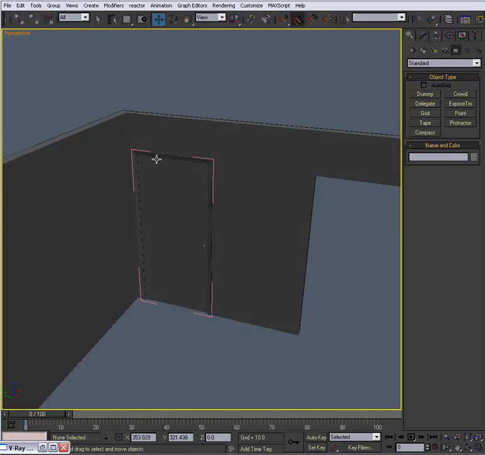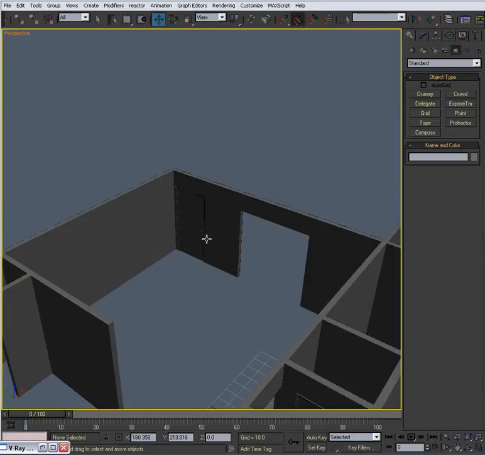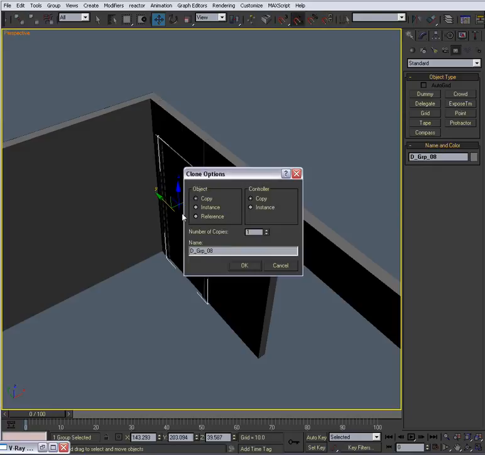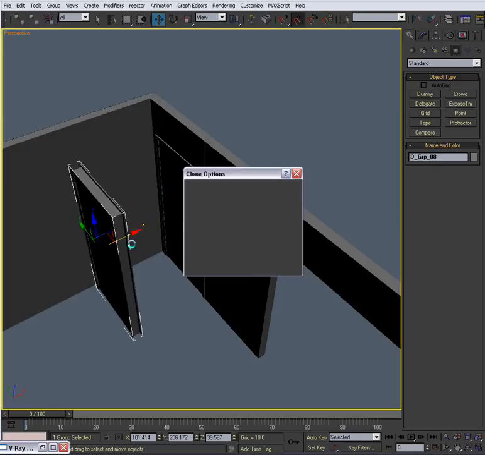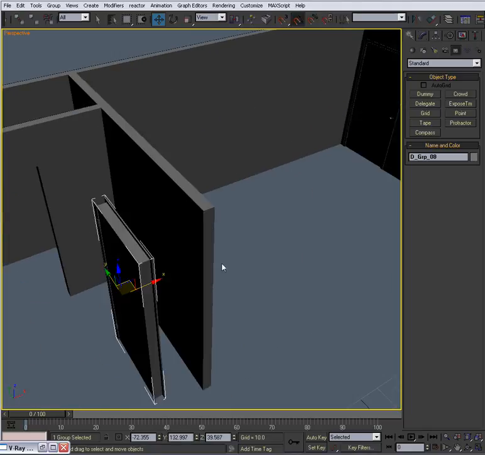Okay, well I'm never going to open that anyway. Let's see if I actually did it right. Shift drag. Oops. Nope. I don't care. I'm never going to open that. We'll leave the doorknob where it is.